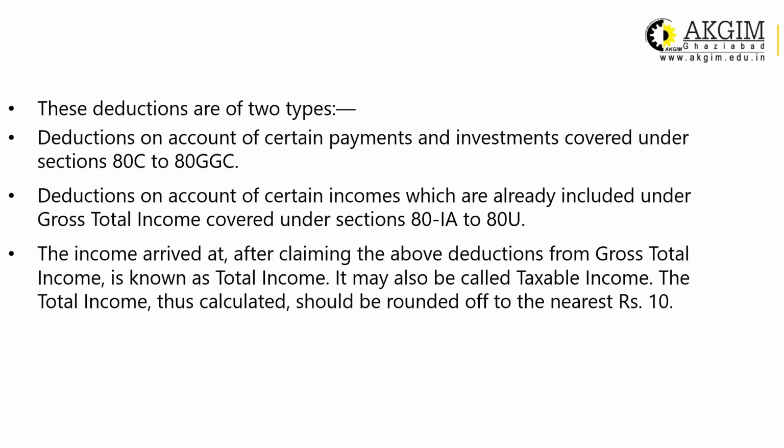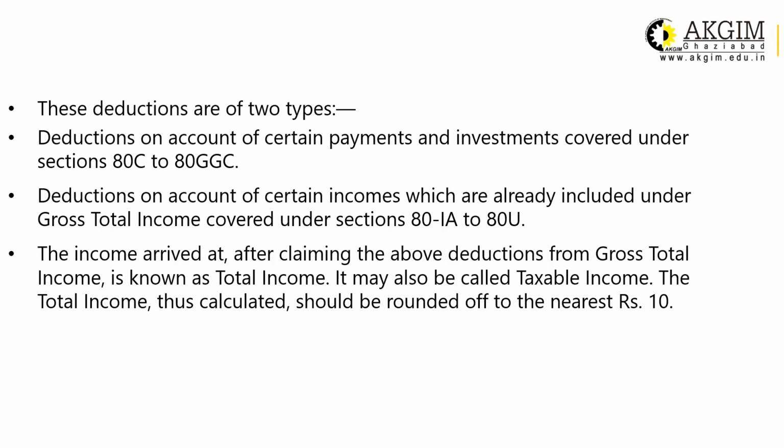The deductions are of two types. First is the deduction based on investment, and second is the deduction based on income. Deduction on account of certain payment or investment is covered under section 80C to 80GGC, and deduction on account of certain income which is already included in the gross total income is covered under section 80IA to 80U.